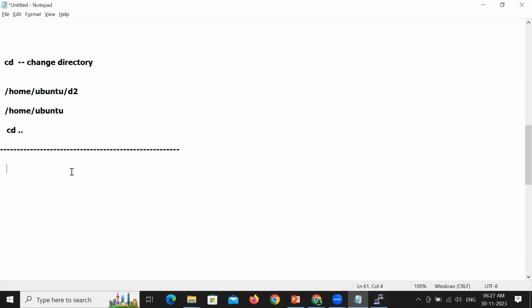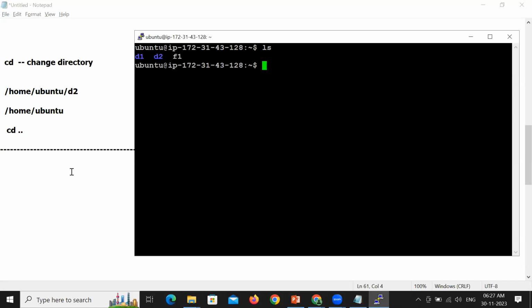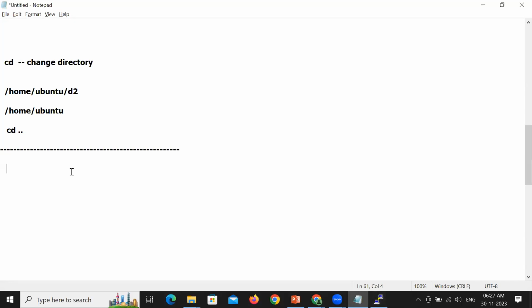I want to create a file. Participants, you can create files in two ways in Linux.